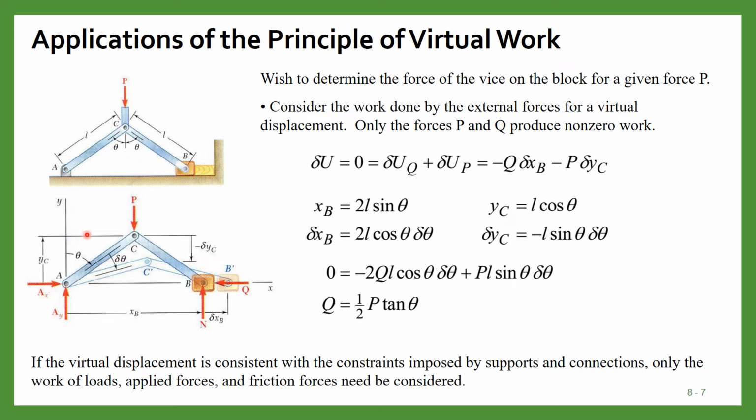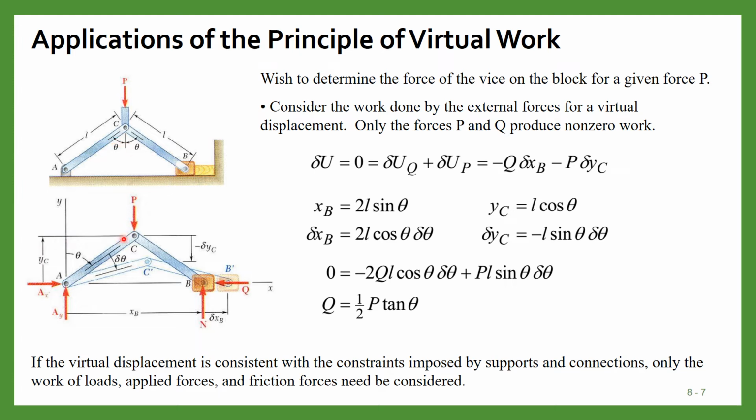Now how can we apply this principle of virtual work? Suppose this is a body, and there are two rigid bodies actually, AC and BC, and suppose P is the external force which is acting, and this is the initial angle between this line and the rigid body, theta.